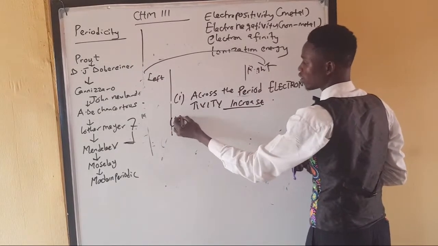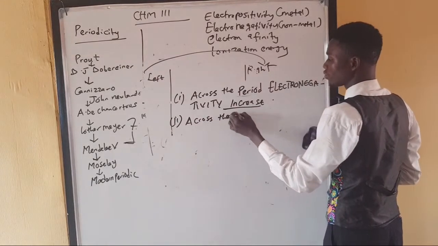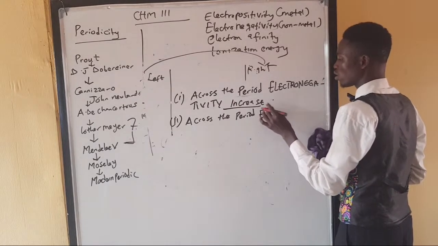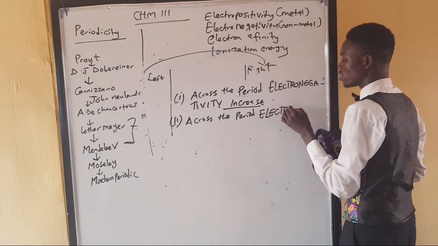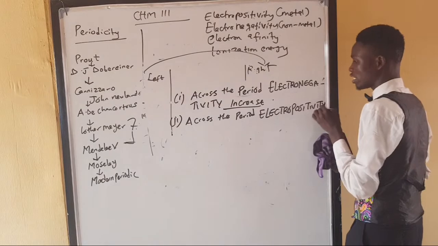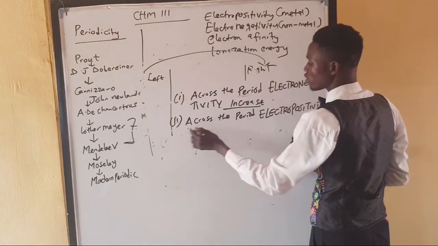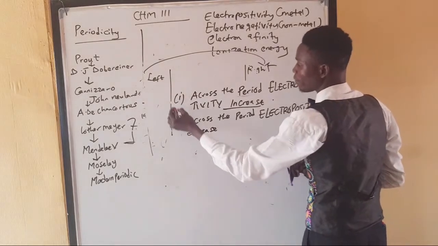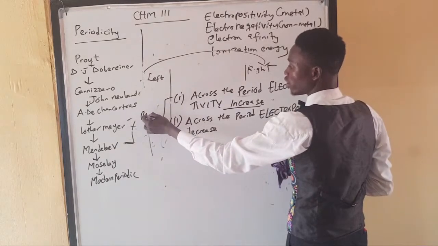Number 2, across the period also, electropositivity decreases, since they are against each other. Then that is about the period, when you are going across the period, right?